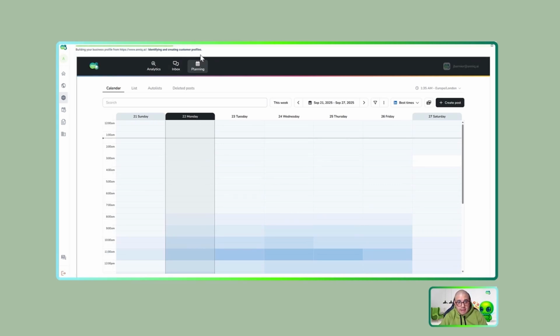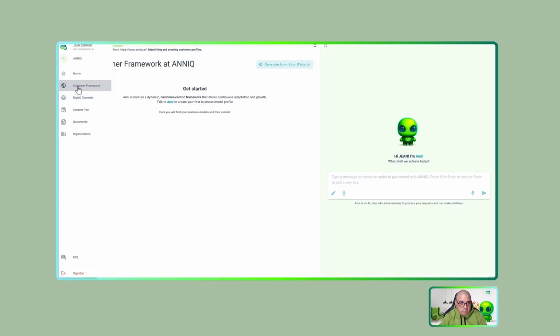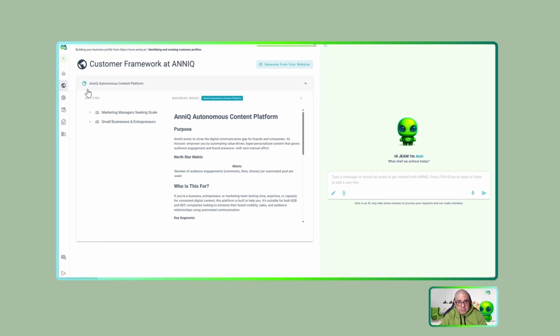Check here, I have my bar to identify the progress of Annie. And something interesting is that everything happens here in real time. So I can move to the customer framework and check this. I have again a business model, NEQ autonomous content platform. I have two potential segments here, and I can start exploring that I have two different ICPs. In the marketing managers, I have an ICP, enterprise marketing managers, and small business and entrepreneurs. I have another ICP.